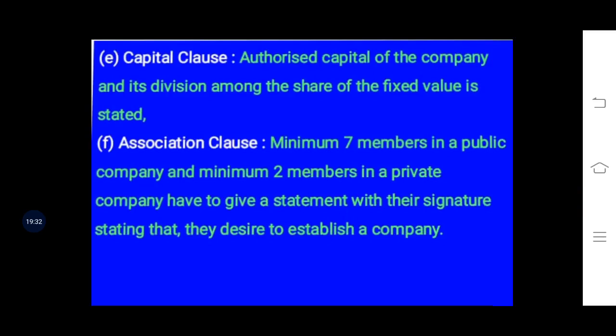Sixth one is the capital clause, in which the authorized capital, issued capital, and minimum subscription or procured capital is mentioned. In the capital clause, they will have to mention the authorized capital, mainly that up to which extent they can issue shares. They cannot go beyond the limit of authorized capital.